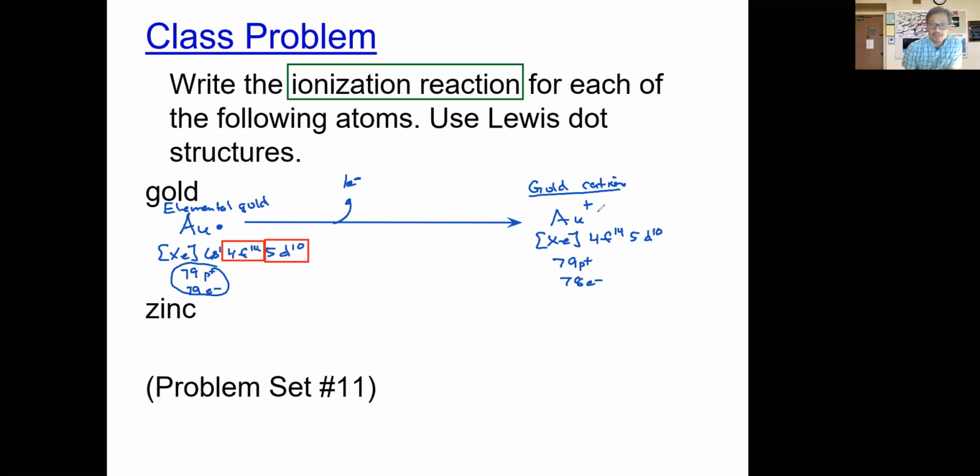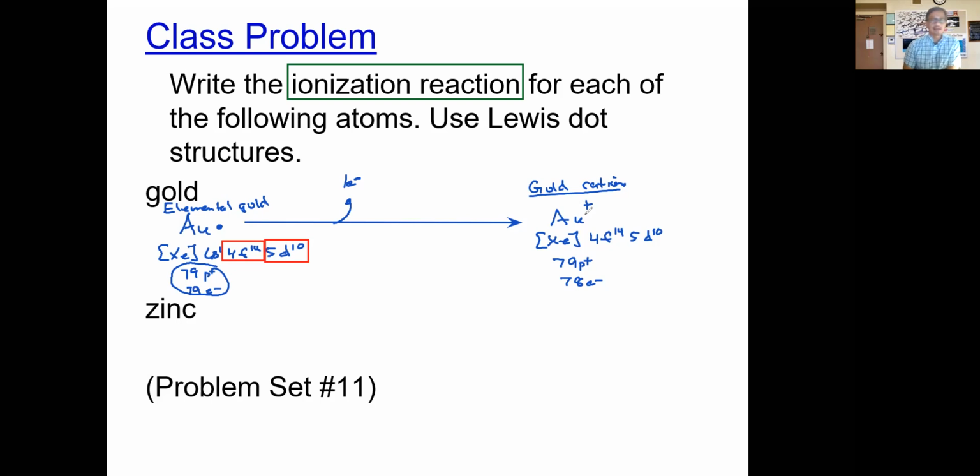So gold is a transition metal. And like I pointed out, many transition metals can form multiple cations, but not gold here, because in order for gold to form another cation, it would have to lose one more electron. And if it's going to lose one more electron or two more, it's going to have to lose it from a filled f and a filled d. And if it does that, it loses its stability. The stability that it gets from having a filled f and a filled d is going to be lost. And so it won't do that.